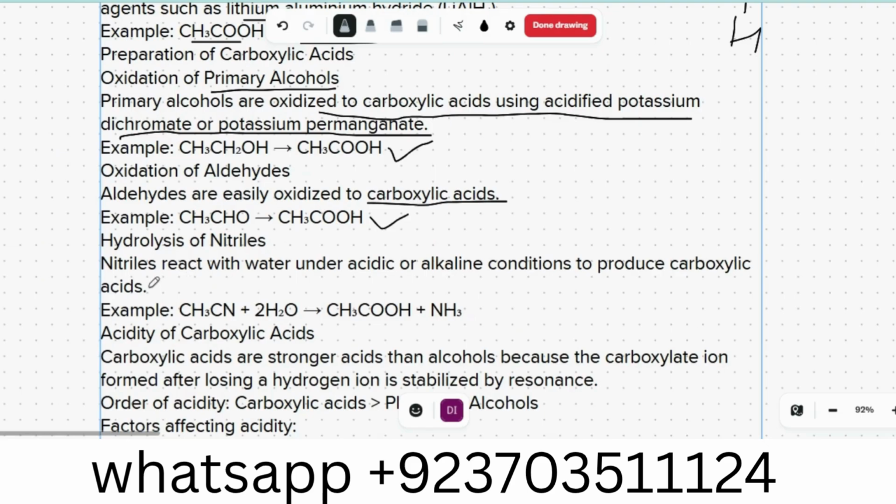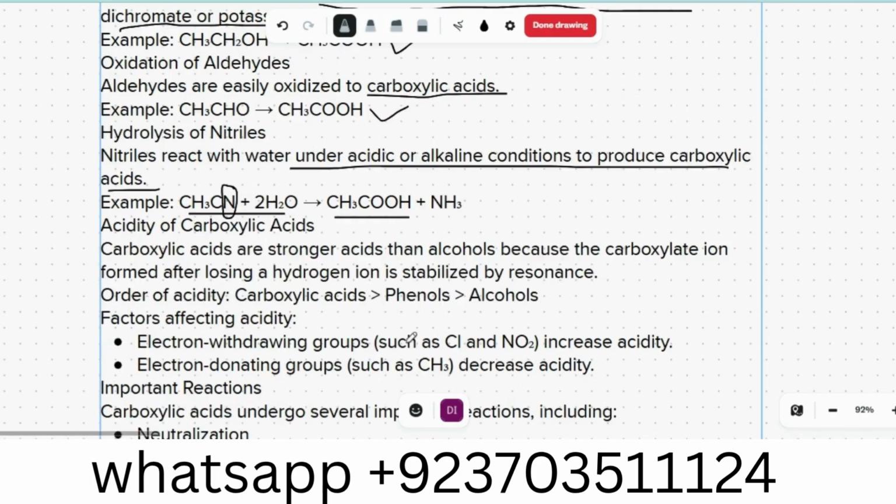Hydrolysis of nitrile. Nitrile reacts with water under acidic or alkaline conditions to produce carboxylic acid. That is simply CH3CN. Instead of CN, it is replaced by a COOH group, and NH3, ammonia, has been produced.